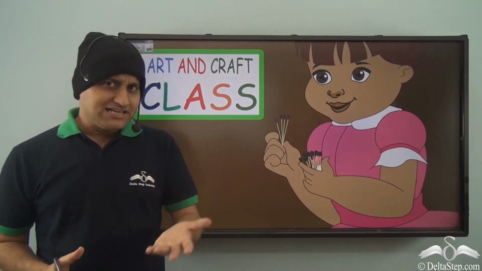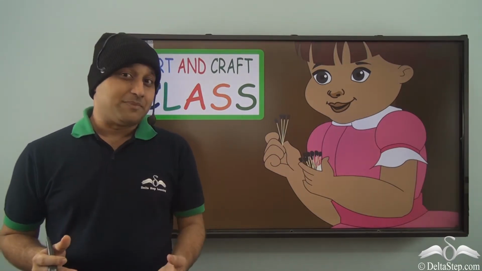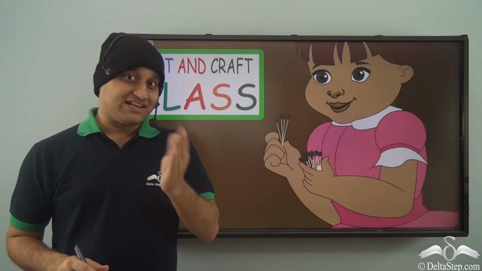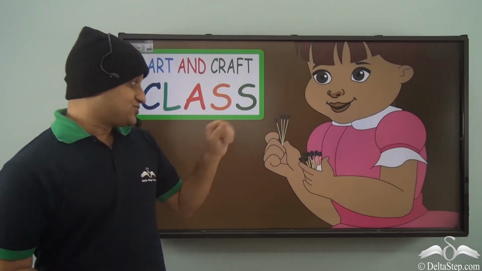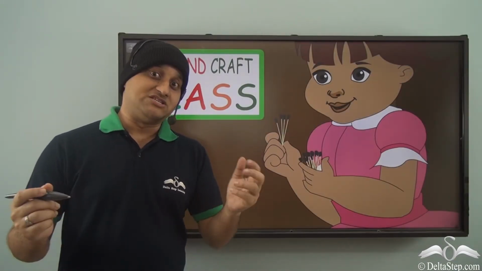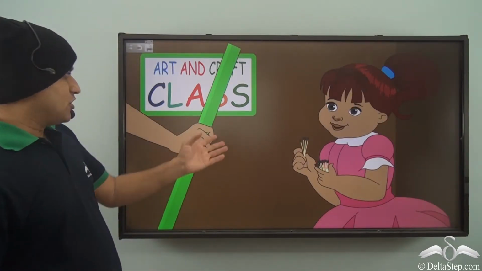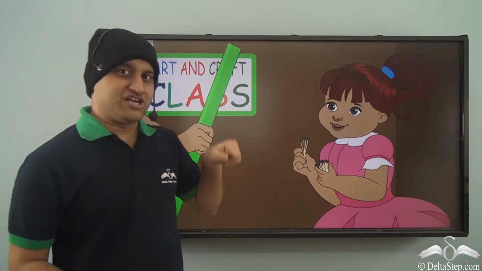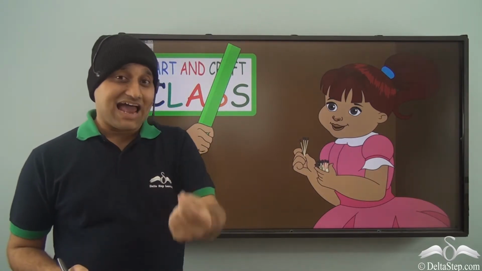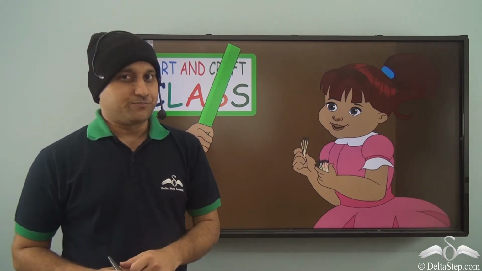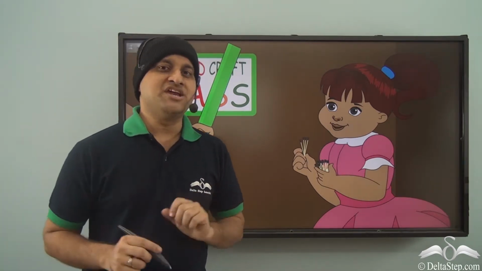Now I'll share with you another story, and this story is about Raima performing an exercise in art and craft class. Now she got some matchsticks to create a piece of art. Now she was also given a scale so that she can measure and she can prepare the piece in the exact length as required by the teacher. Now the scale which she got was a meter scale.